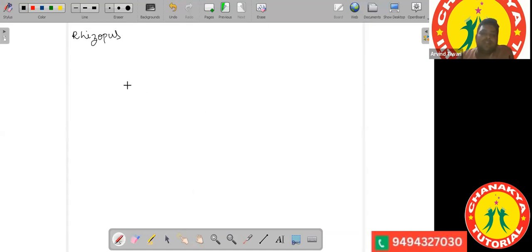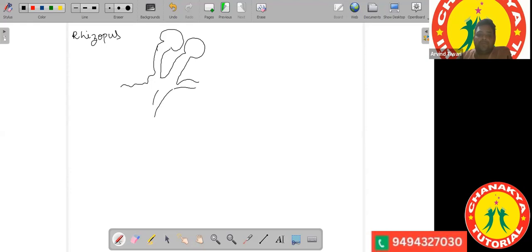In the case of rhizopus, you observe some structures like this, which have these structures called sporangium. So these are the sporangia. So these are your sporangium.